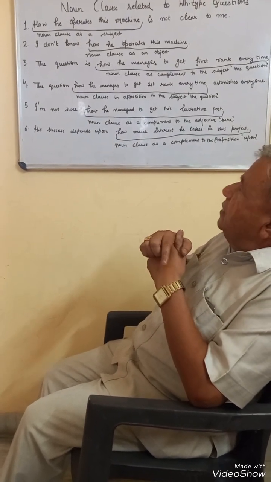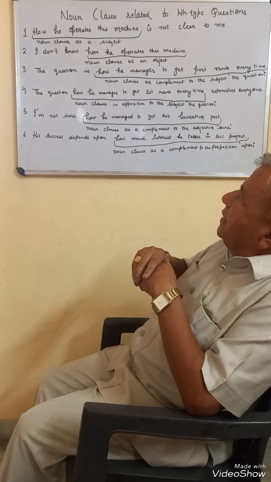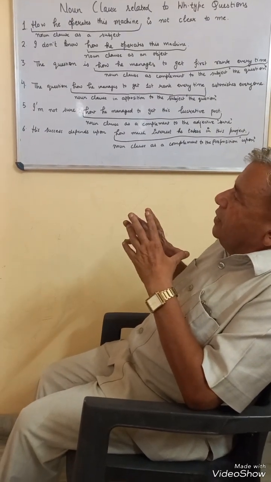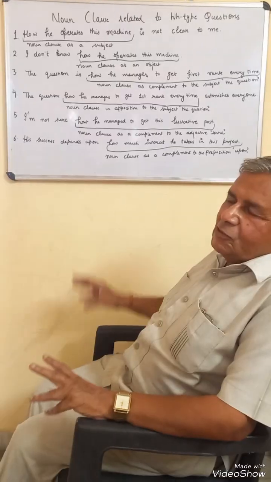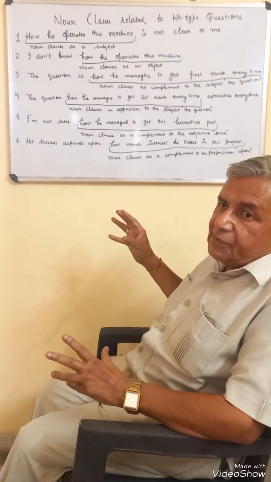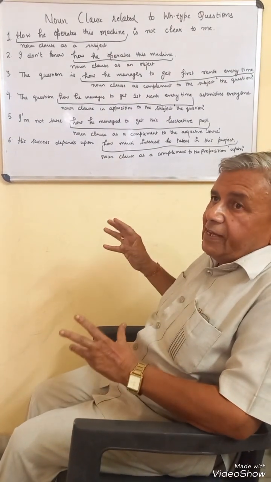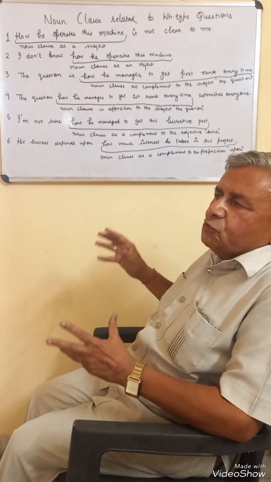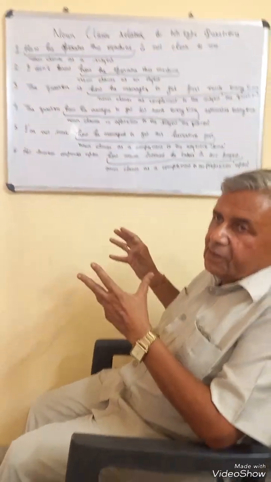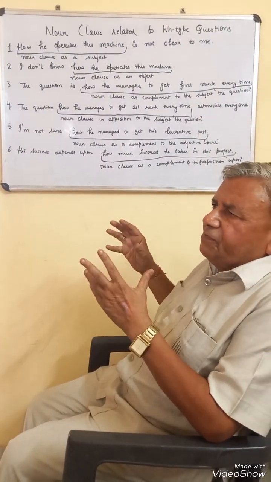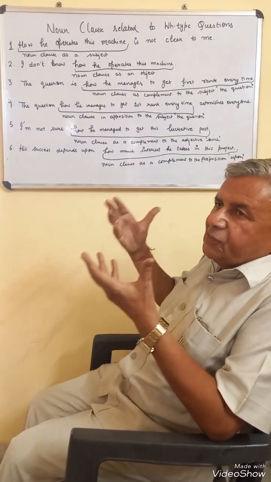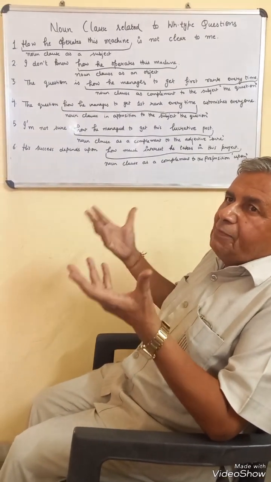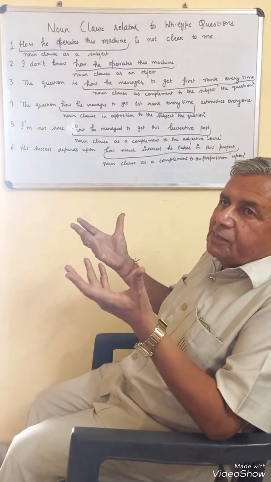So in case we bear in mind that these are subordinate clauses and they are always written in the form of statements, this knowledge of noun clauses can go a long way in enabling us to formulate correct sentences. Sometimes we fail to understand why, though the sentence is beginning with how, the helping verb is not being put before the subject.